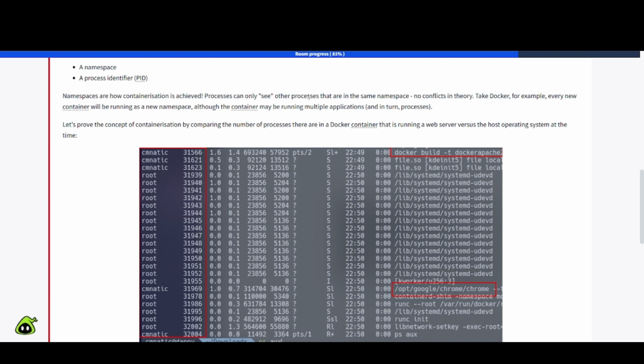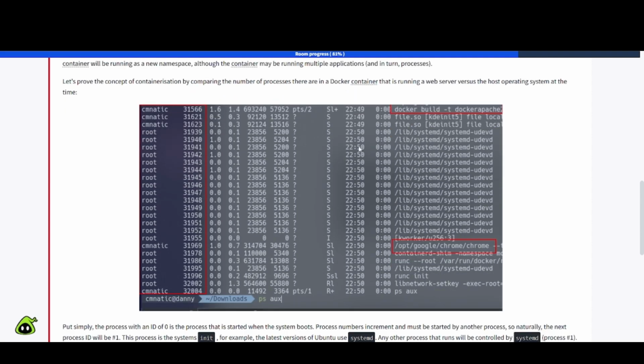Processes can only see other processes that are in the same namespace. No conflicts in theory. Take Docker, for example. Every new container will be running as a new namespace, although the container may be running multiple applications and in turn processes. Let's prove the concept of containerization by comparing the number of processes there are in a Docker container that is running a web server versus the host operating system at the time here.